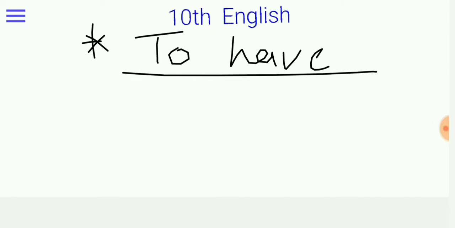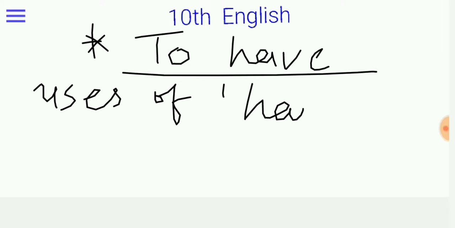For example, uses of have, right? Here we will take two different kinds of examples. Whenever we use have, two times we use this.